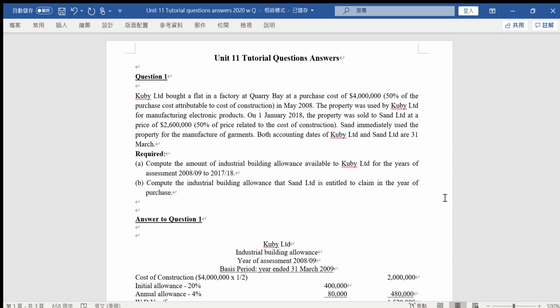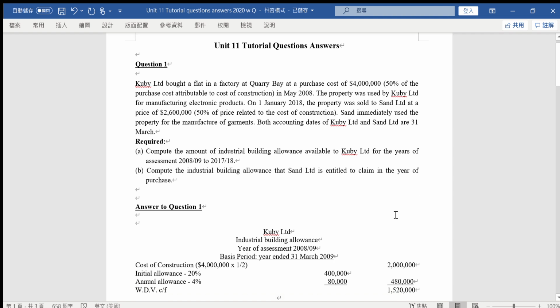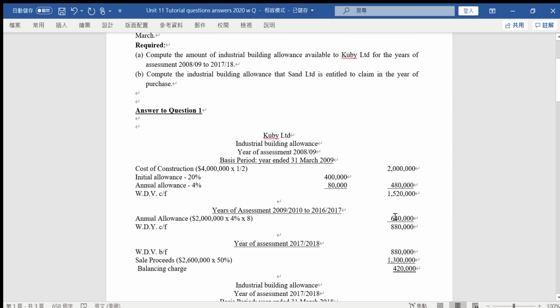Now both of these companies have their accounts on the same day, 31 March every year. The question is asking you about the first company, Kubi, the industrial building allowance for 2008-09 to 2017-18. Now we look at the first part A, about Kubi, the first company.